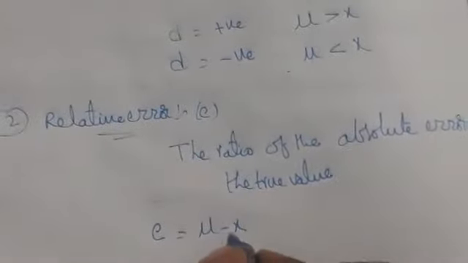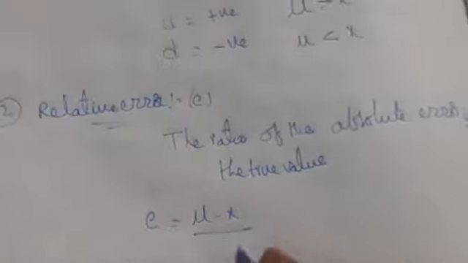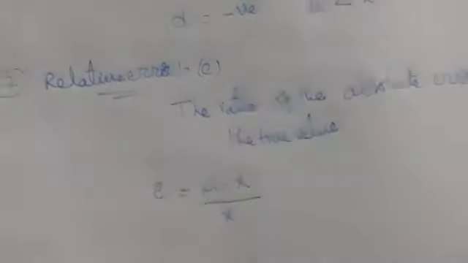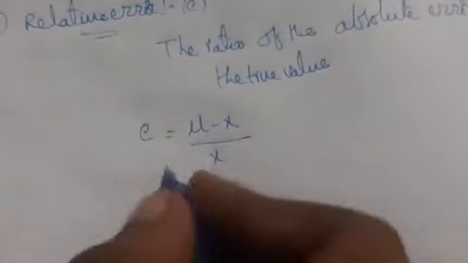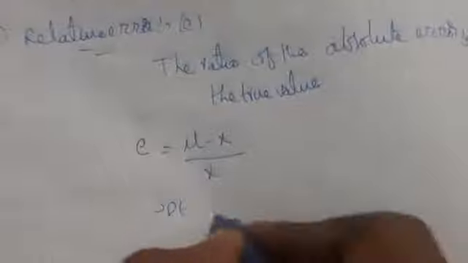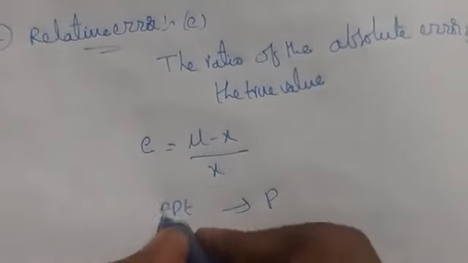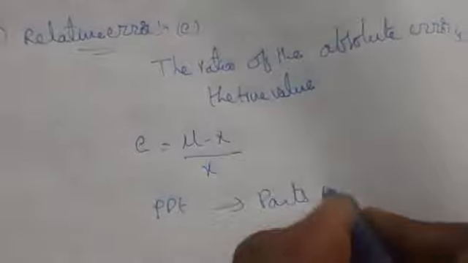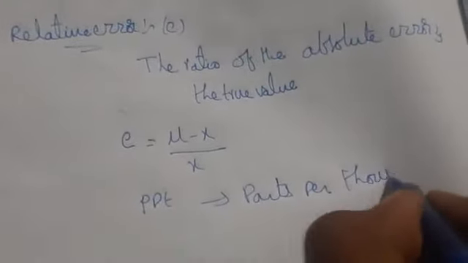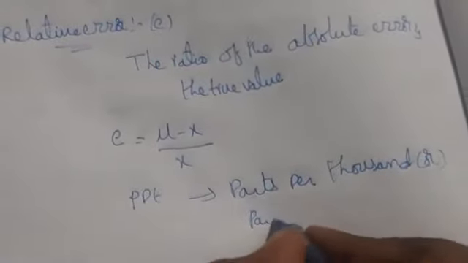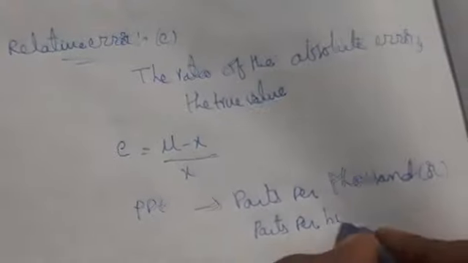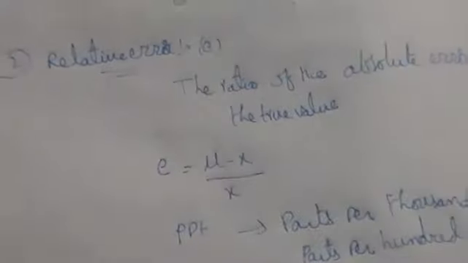Why? Because the difference between the measured value and true value we call absolute error. So here we are saying the ratio of the absolute error and the true value we call relative error. Generally this relative error is measured in PPT, which means parts per 1000 or parts per 100.